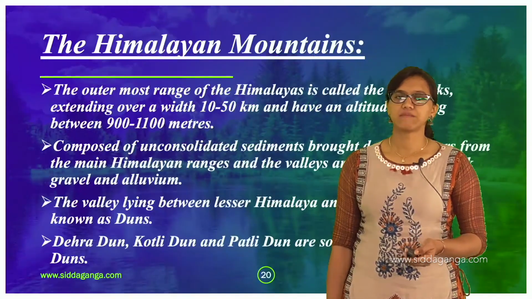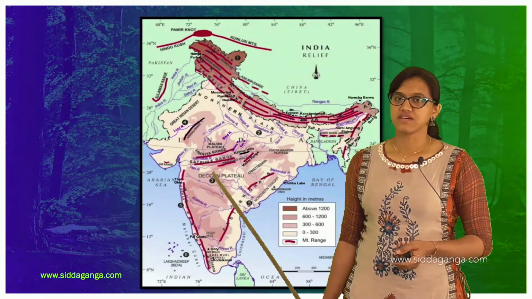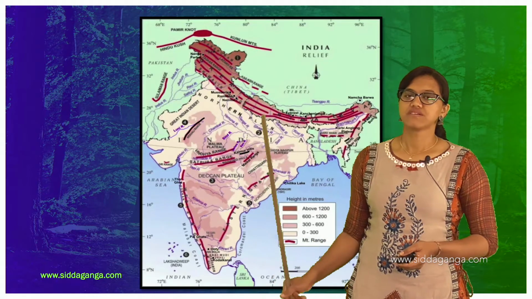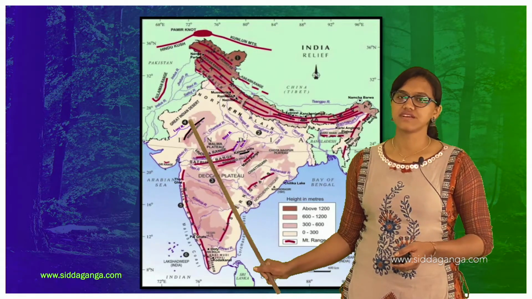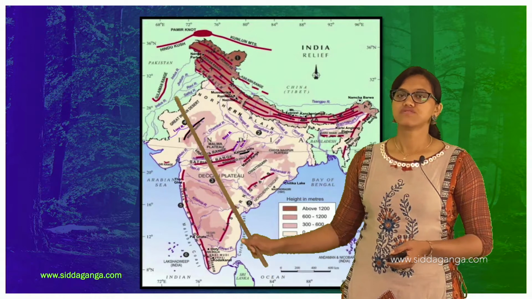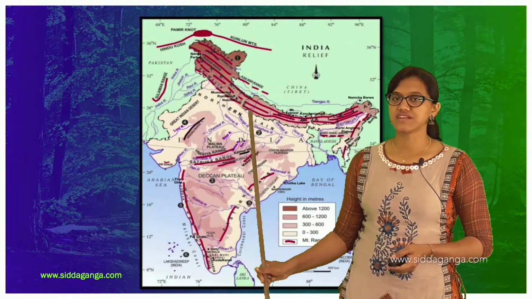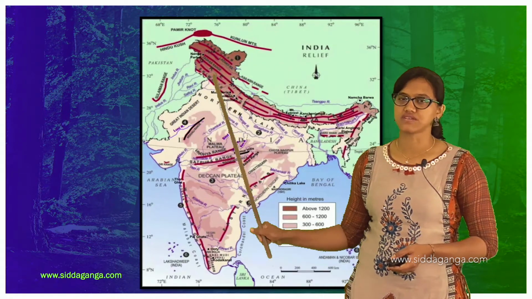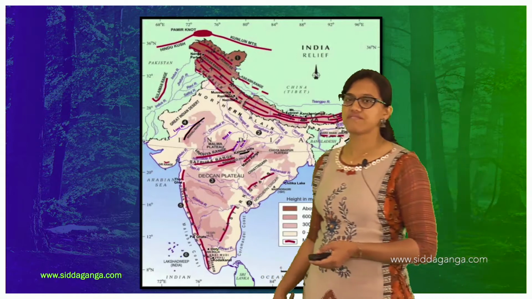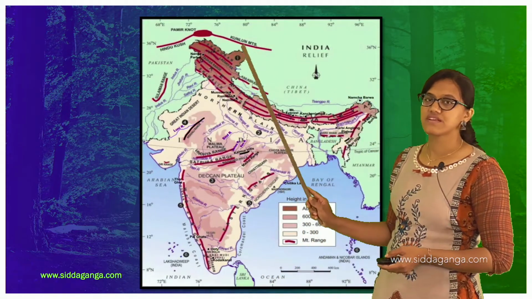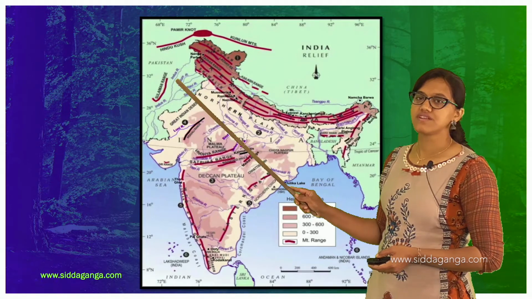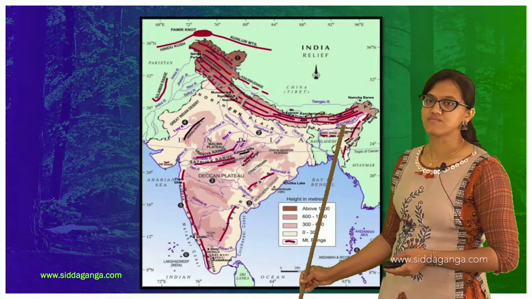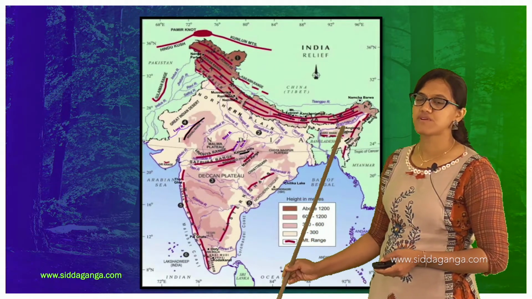The next one is, see again, because now this is given in your textbook. Here you can see the great Indian desert, which we will be dealing with. The very first one we are dealing with is the Greater Himalaya. The part maintained in this brownish color, with reddish lines and all, you can find it, right? The whole thing from river Indus to the Brahmaputra river. Can you find Brahmaputra here?